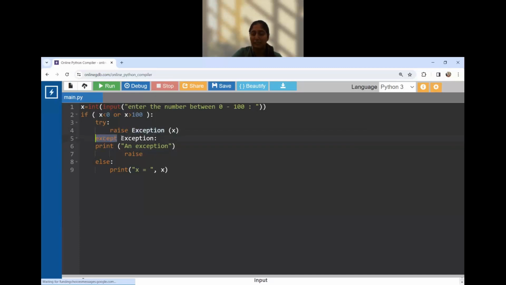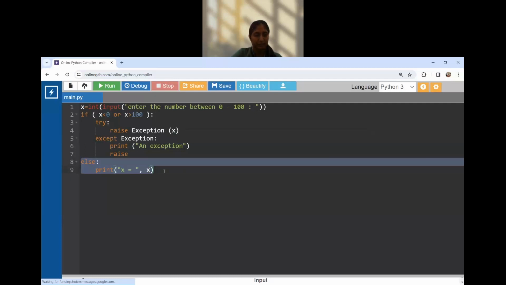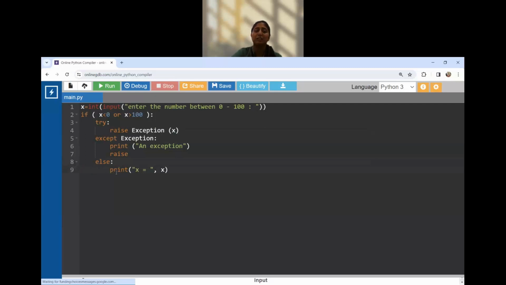And in the except, I gave the name exception. That whenever such a thing happens, raise the exception and print this is an exception. Else, if this doesn't happen, then the else block will be executed. If the number is between 0 to 100, then the else block will be executed.